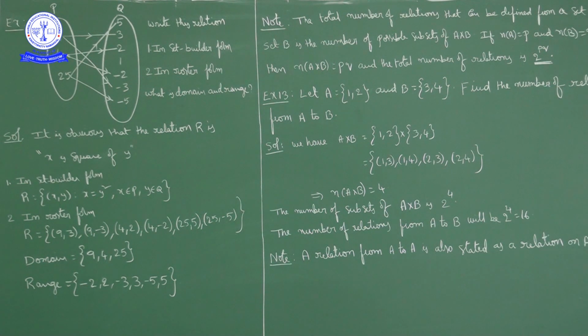Now suppose a set A contains P elements and set B contains Q elements.